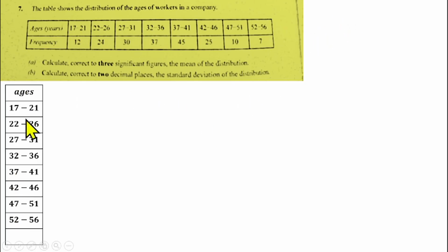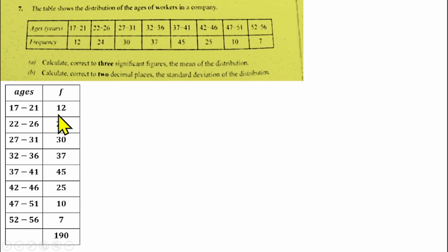So if you redraw the table in vertical form, in a column form like this, we have the ages, then we have the frequency. If you sum the frequency together, that gives us 190. We want to find the mean, which is represented as x bar, and it is calculated by the summation of fx over summation f. So the mean of grouped data is calculated by summation fx over summation f. So we have f already. What we don't have is x.